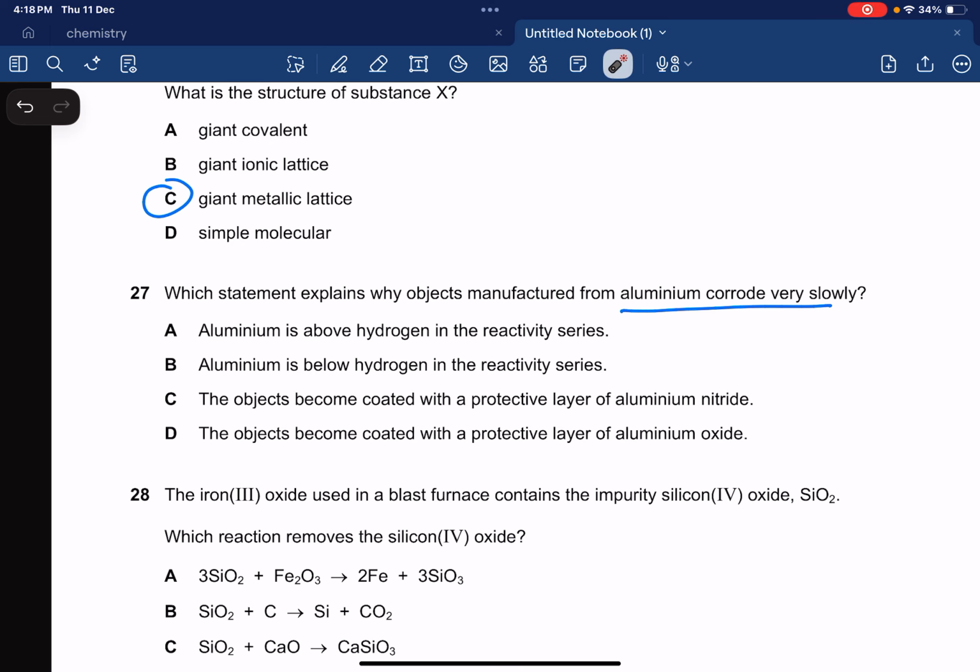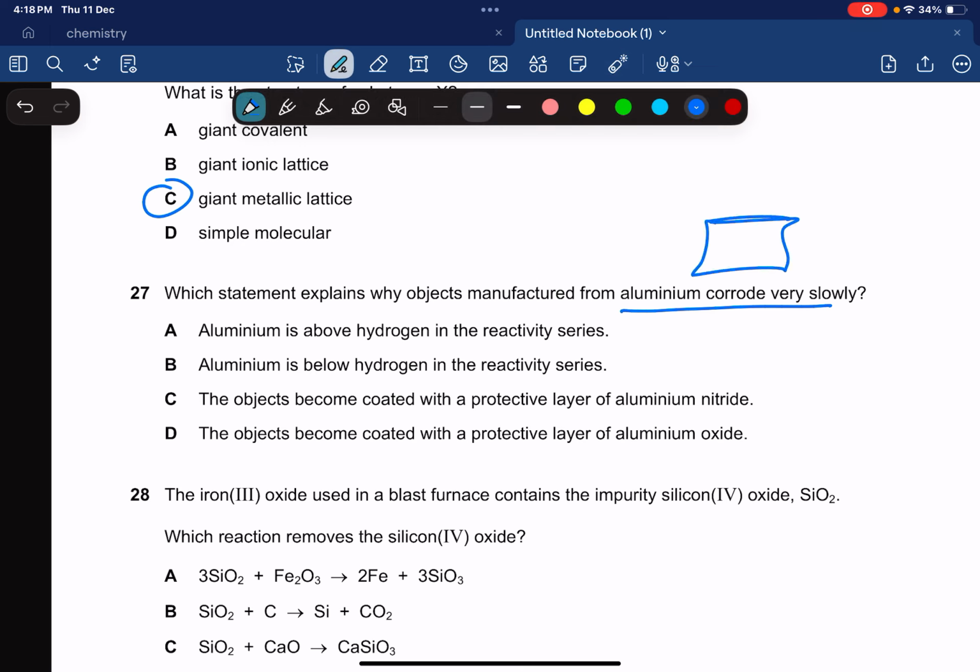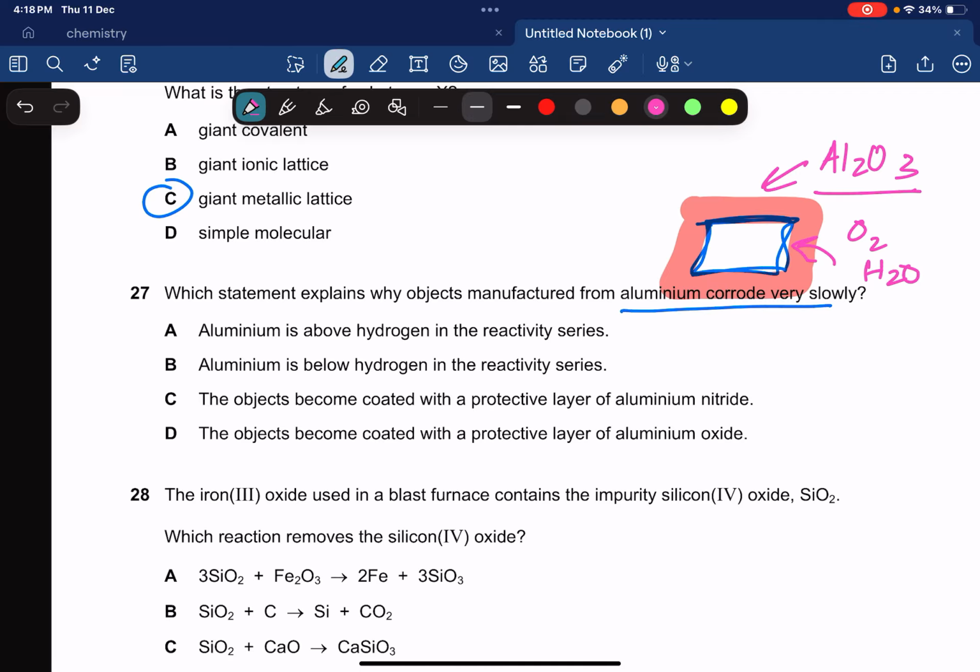Because it has a layer of aluminum oxide on it. Okay, so if this blue one is aluminum, and you basically have an object that's made up of aluminum, it's gonna have a layer. This red layer is aluminum oxide, and this red aluminum oxide layer is gonna be impermeable. This Al2O3 layer is not gonna allow the oxygen and water, or any other substance, to corrode the surface. Aluminum is above hydrogen. No. Coated with a protective layer of aluminum oxide.